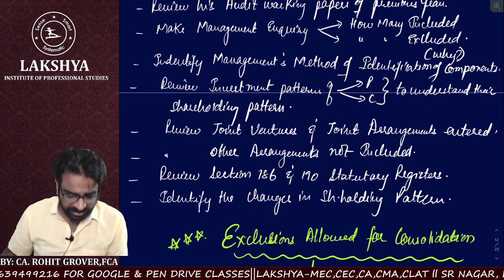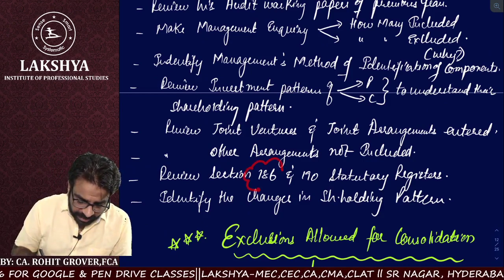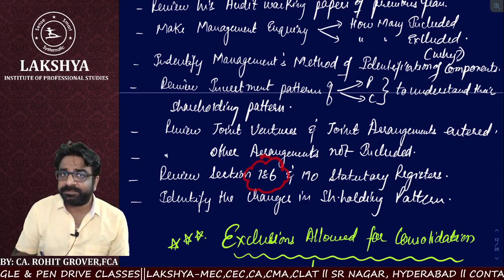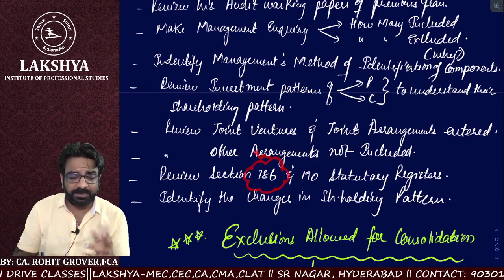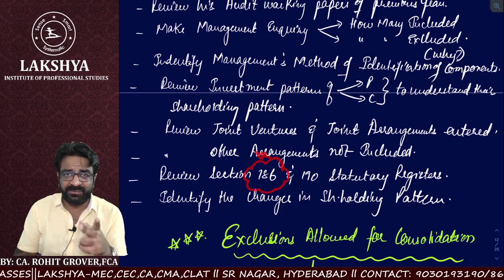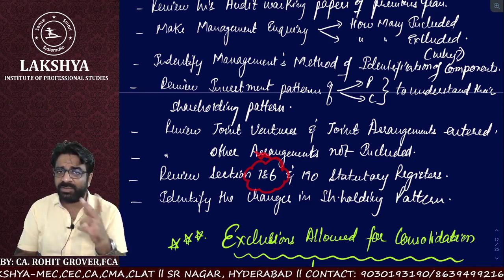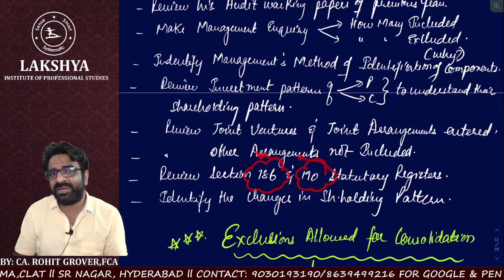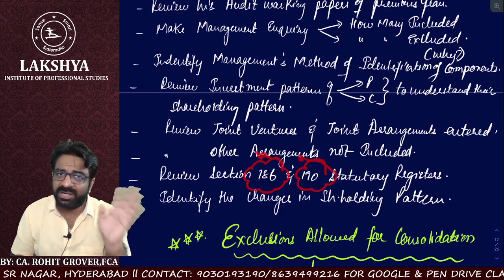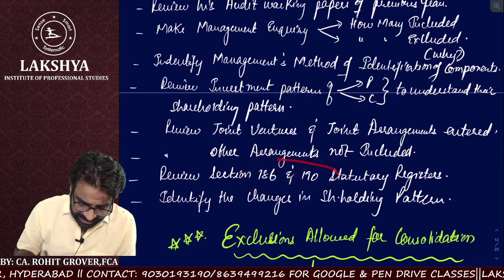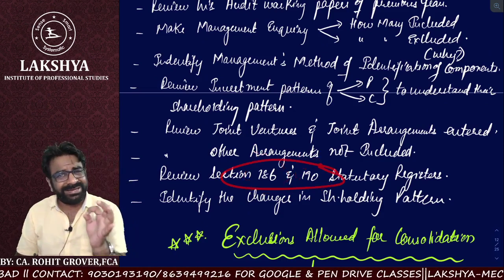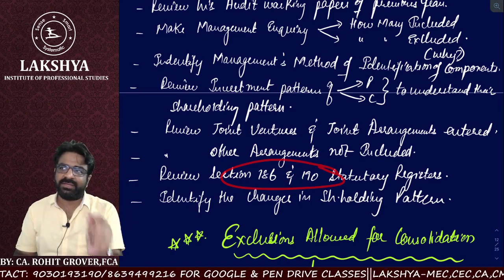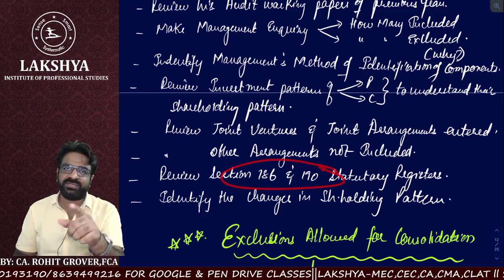So I will automatically come to know whether intercorporate loans or investments have taken place between the two companies, to whom the loan has been granted, in which way, and where the investment has been done. So from their 186 register and 190 register also, I'll come to know whether that particular company is a subsidiary or a joint venture.